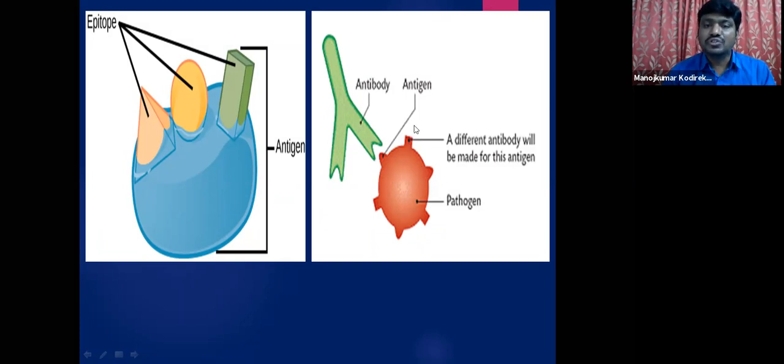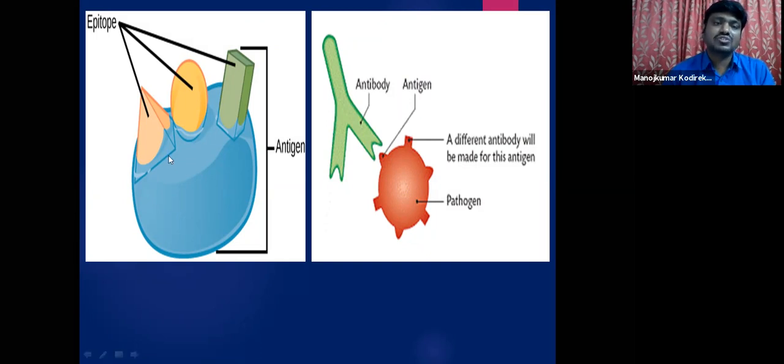If you consider this antigen, it has a different shape, so this antigen cannot be fixed into this antibody. This antibody cannot come here and bind with this antigen. It is only meant to bind with this antigen. As I already mentioned, antibodies are highly specific in their binding.